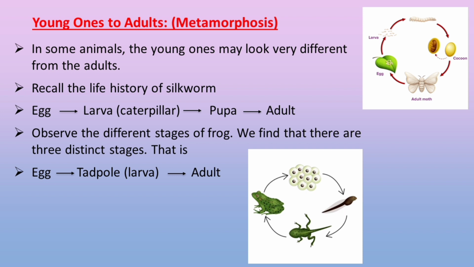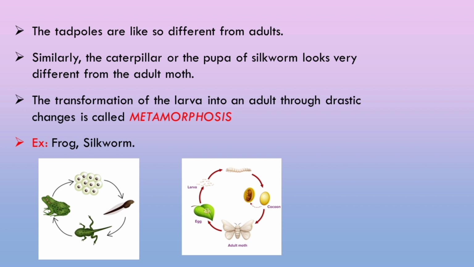Observe the different stages of frog. We find that there are 3 distinct stages, that is, egg, tadpole, and adult. The tadpoles are so different from adults. Similarly, the caterpillar or the pupa of silkworm looks very different from the adult moth. The transformation of the larva into an adult through drastic changes is called metamorphosis. Example: frog, silkworm.